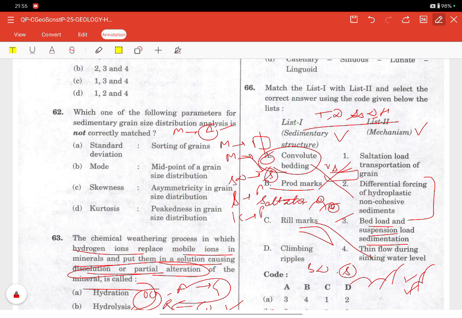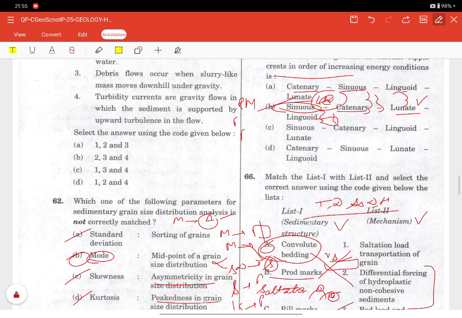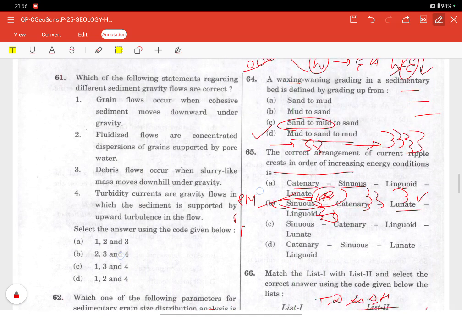So yes, standard deviation, the first one is sorting of grain, that is correct. Mode is the most frequent grain size. Midpoint is the median, so this is incorrect. Skewness, yes, tells us about the asymmetry in the grain size distribution, and kurtosis tells about the peakedness in the grain size distribution. Now coming to the 61st question.